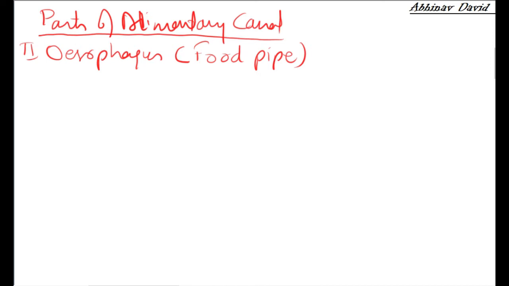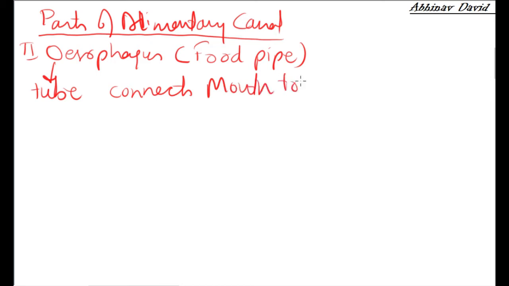Now the esophagus is a tubular structure, and it connects the mouth to the stomach. The food we chew in the mouth is broken down into small pieces, and that food goes into the stomach. This is transported by a tubular structure called the esophagus. So the esophagus transports food from the mouth to the stomach.